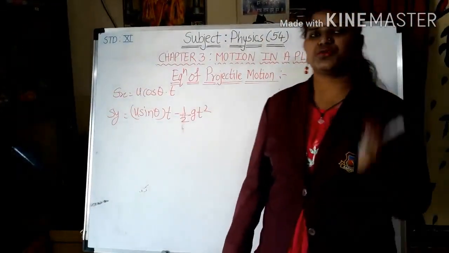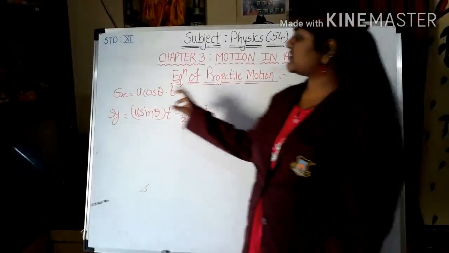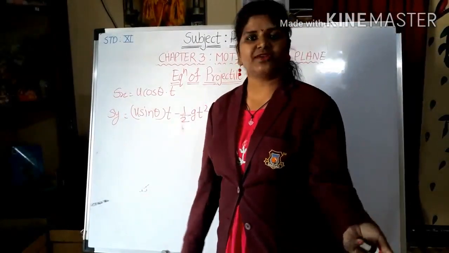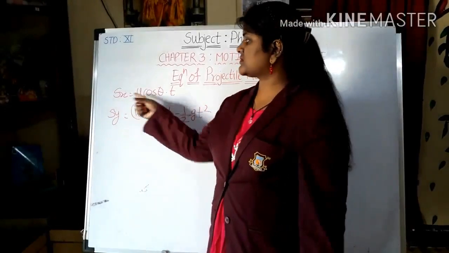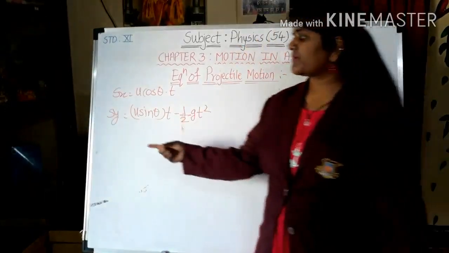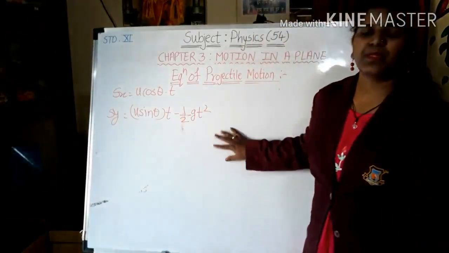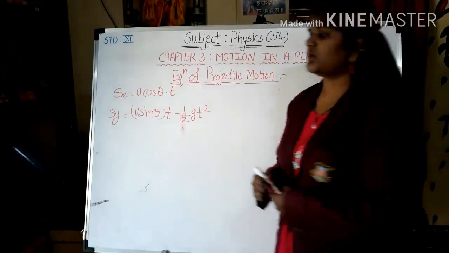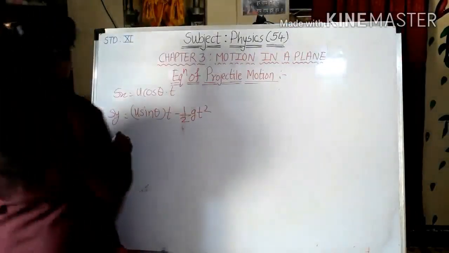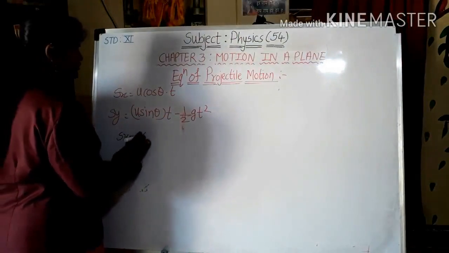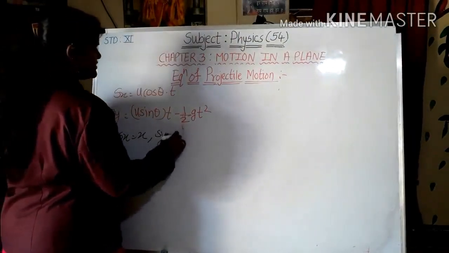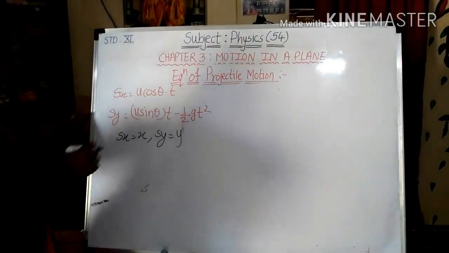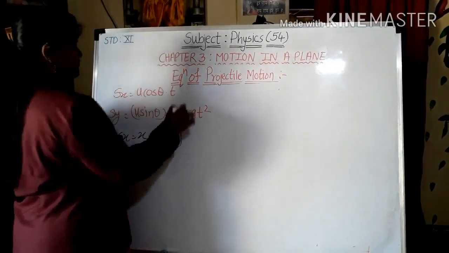To find the equation of projectile motion, we have to consider the two equations which we have already derived. The first one is Sx, which is u cos theta into t, and Sy, which is written over here. Now, what are we going to substitute? We are going to substitute Sx equal to x and Sy equal to y. Okay. So after substituting this, what will I get?